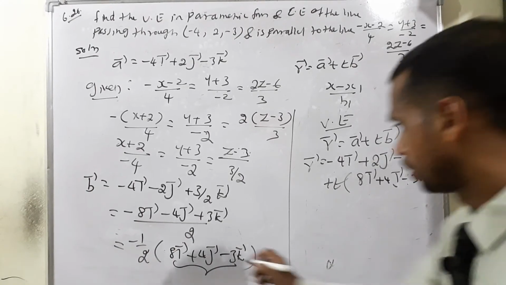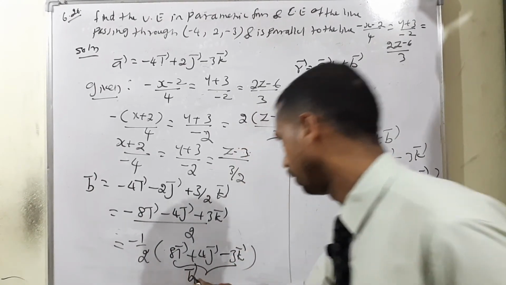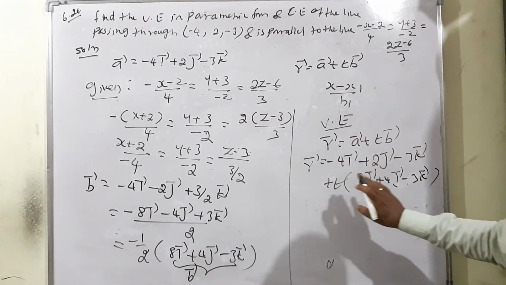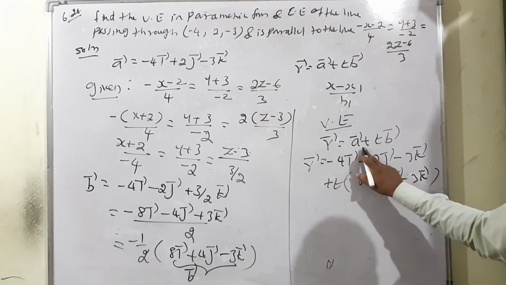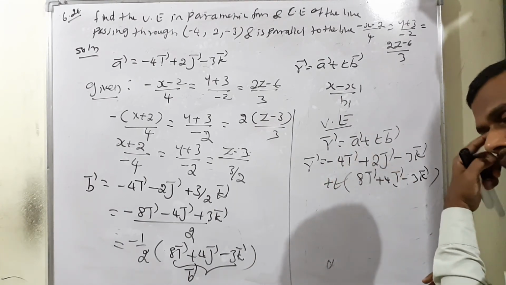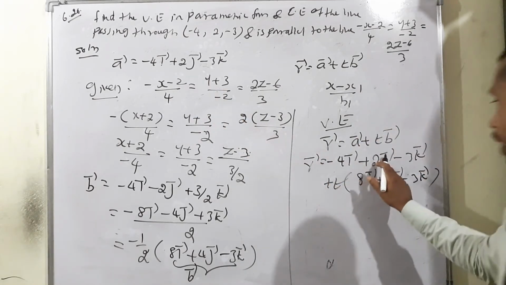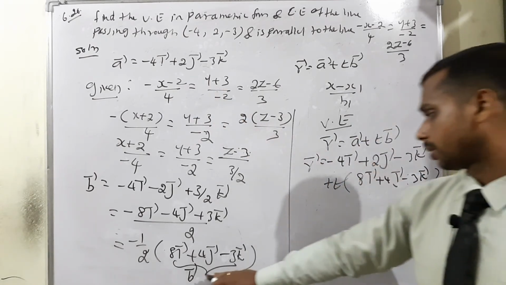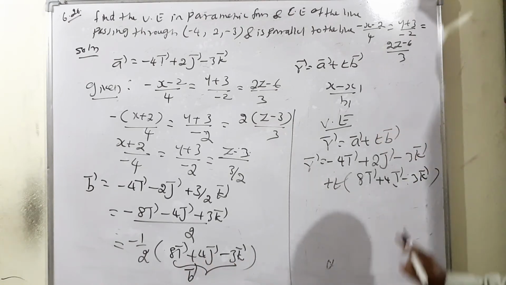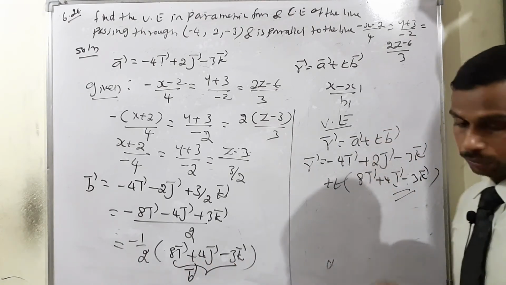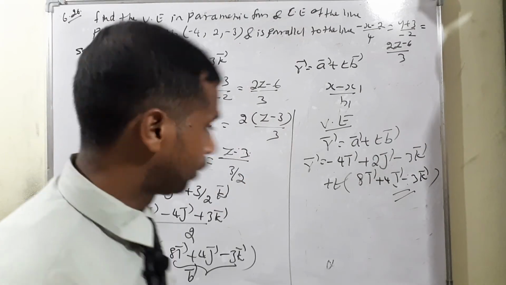So this is already known, and don't forget this is only the B vector. Now I hope you understand. So the r vector is equal to the formula a vector plus t b vector. Therefore r vector is equal to a vector, which is given directly, then the b vector, which we just found: 8i + 4j - 3k. This is the vector equation. Okay, I am moving to the Cartesian equation.